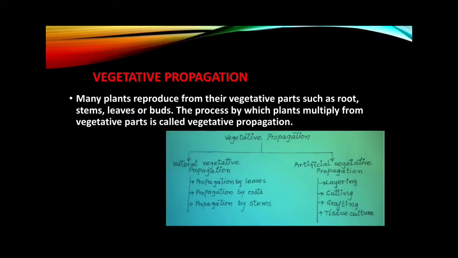Vegetative propagation. Many plants reproduce from their vegetative parts such as roots, stems, leaves or buds. The process by which plants multiply from vegetative parts is called vegetative propagation. There are two types of vegetative propagation, natural and artificial.